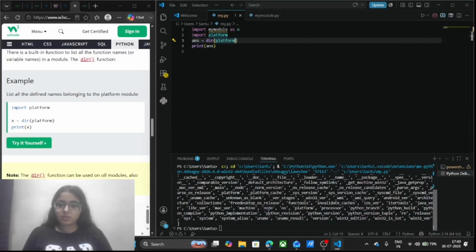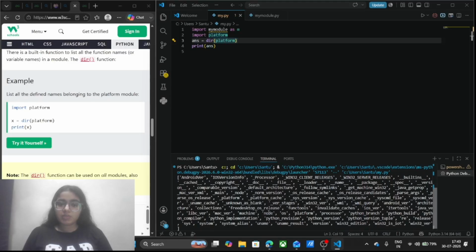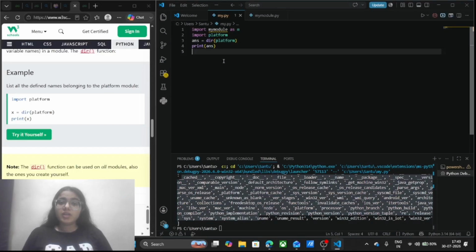See here what it has returned. It has returned all the defined names in this platform module, which are doc, file, loader, etc. We have so many functions and keywords, so many defined names in this platform module, and dir is going to return all of this.